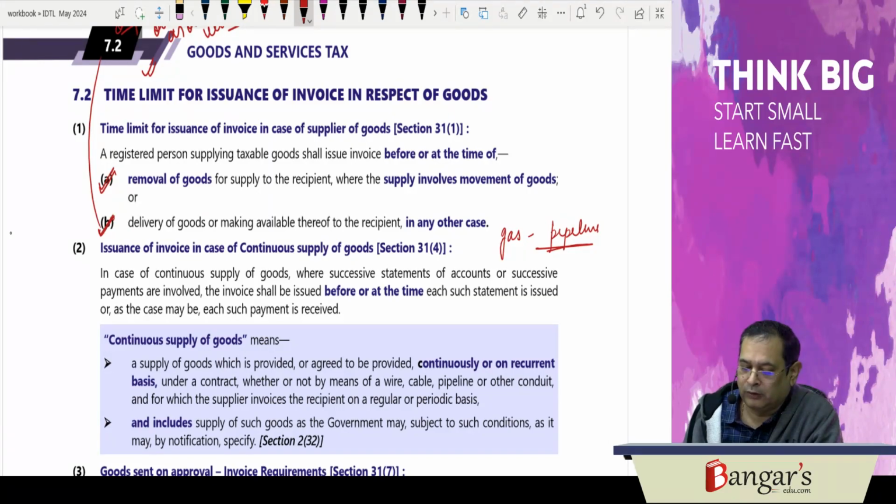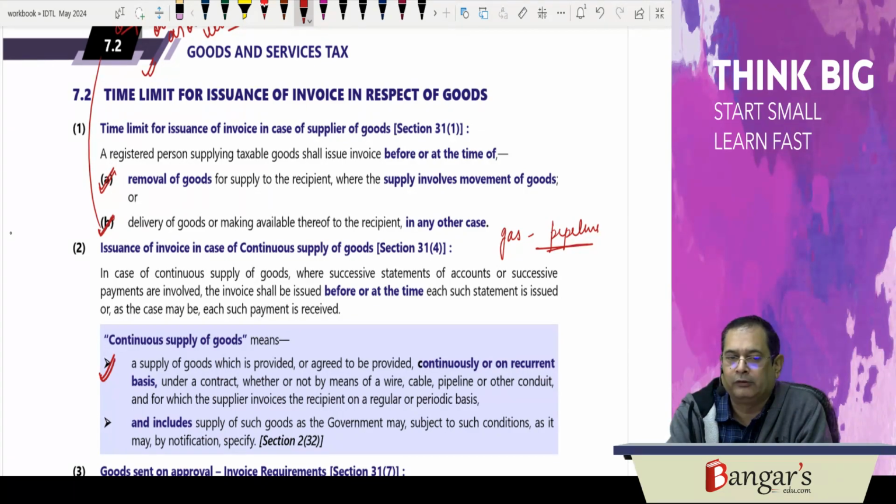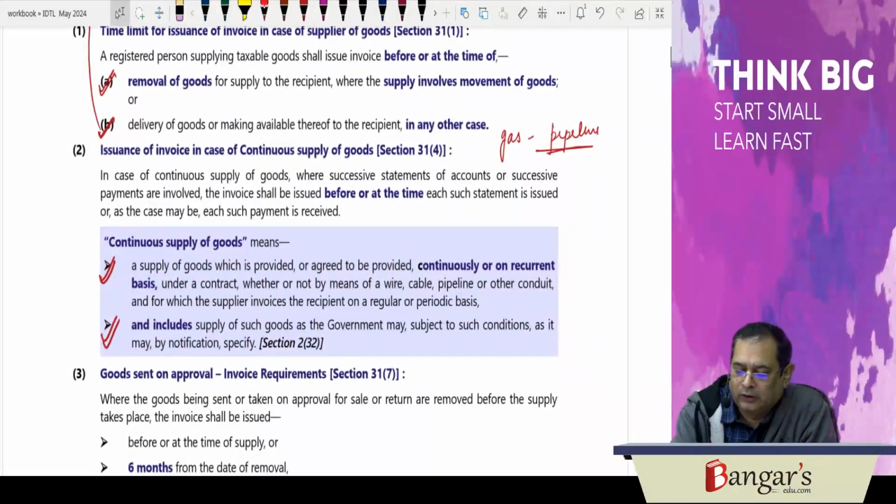Continuous supply of goods means supply of goods which is provided or agreed to be provided continuously or on a recurrent basis under a contract, whether or not by means of wire, cable, pipeline or other conduit, and for which the supplier invoices the recipient on a regular or periodic basis, and it includes supply of goods such as the government may, subject to such conditions, by notification specify.